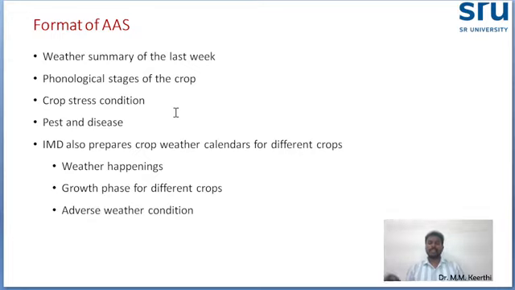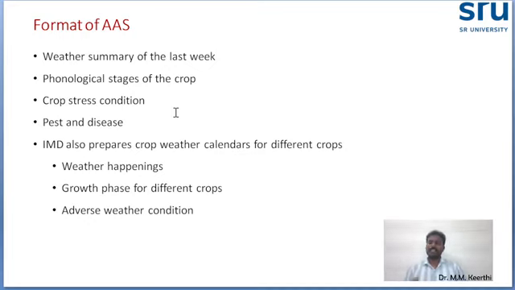What crops are there, and what are the crop stages? Is it the flowering stage, vegetative stage, germination stage, or sowing stage? Then crop stress conditions. For example, in the Warangal region of Telangana, some crops are under water stress condition. Which crops are under water stress, and in which area? Everything they will mention, including what type of pests and diseases may occur during the upcoming weeks.